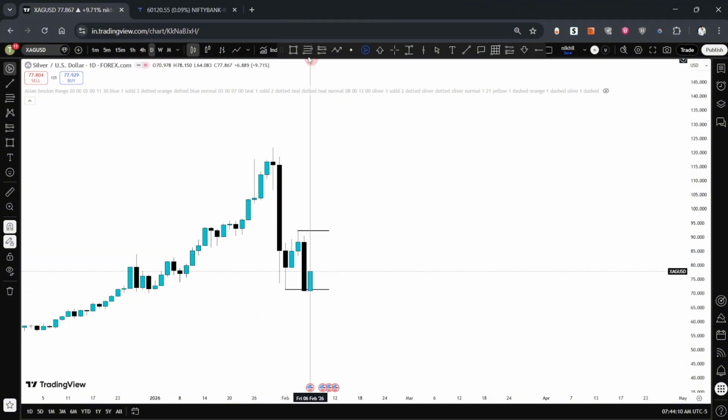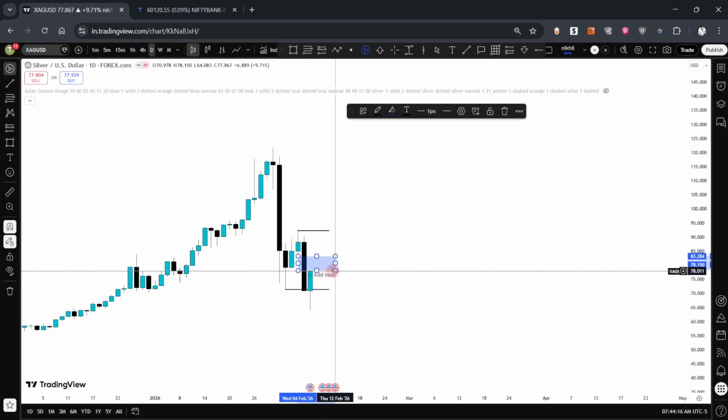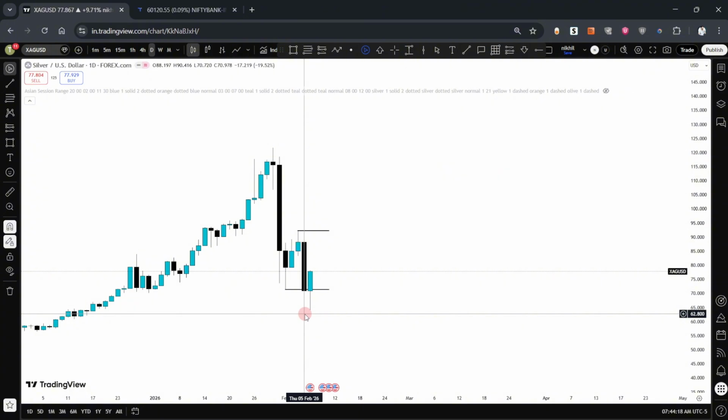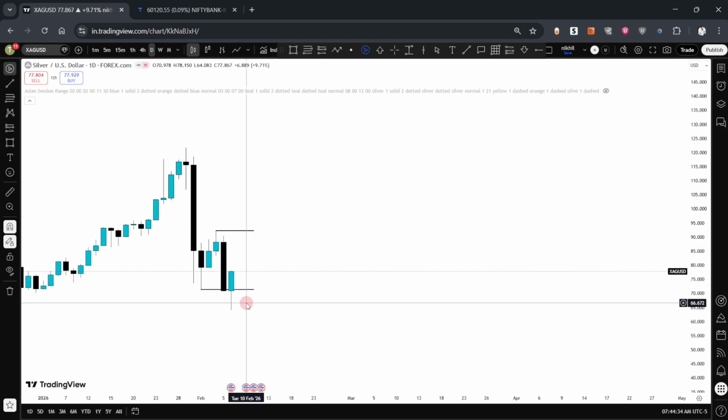Let's also look at whether I will consider this fair value gap or not. I will not consider this fair value gap because if you look at the third candle, that is a fair value gap, but the third candle closed above the second candle low, so the pressure from buyers was way too strong. So we might take out that daily fair value gap.